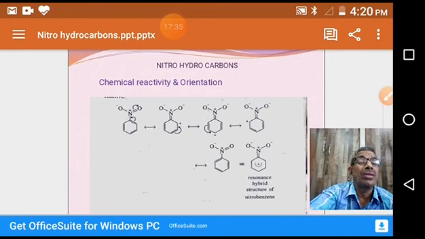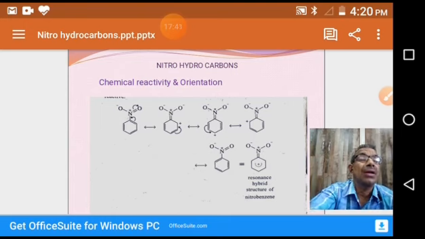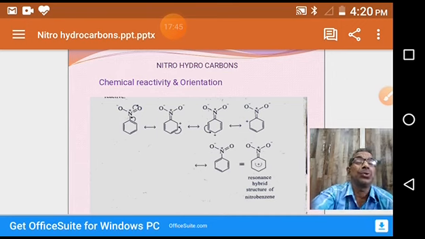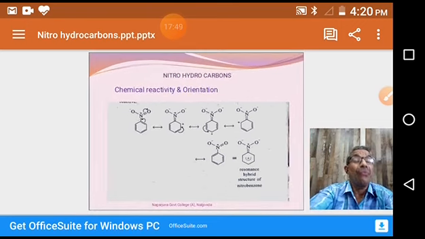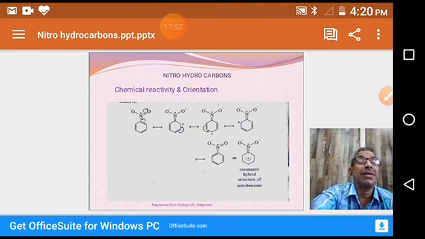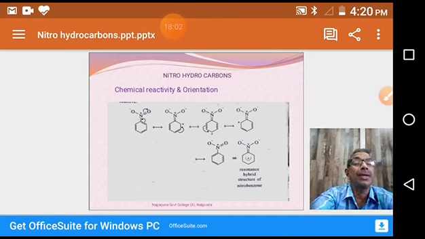Once again, nitrobenzene is reluctant to electrophilic substitution reactions when compared to benzene or methylbenzene, due to the minus M effect of the nitro group. If the reaction takes place under rigorous conditions, the incoming electrophile is directed to the meta position. This is the orientation of the incoming electrophile.